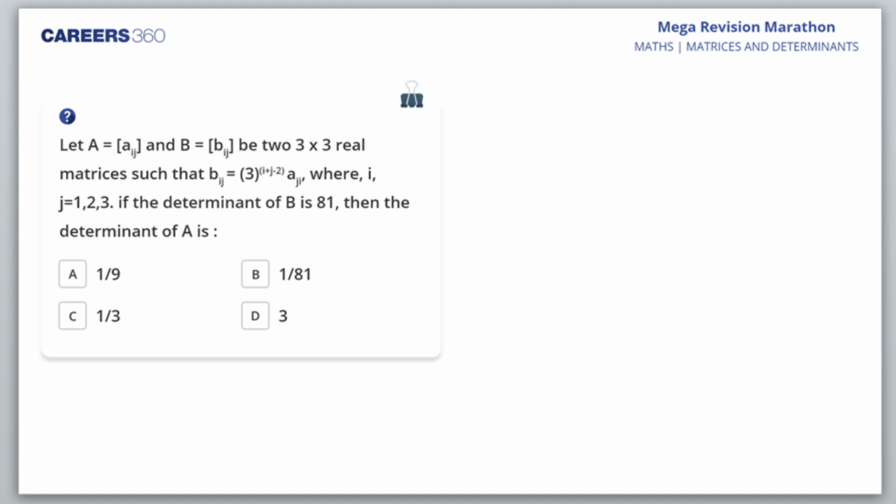Okay, I'll write it for you. I don't think it would be a problem for everyone, but I'll write it for you. So Bij is equal to 3 raised to power i plus j minus 2, into Aji. That's it. Now it's okay? Yes. I have written the relation between Bij and Aji.